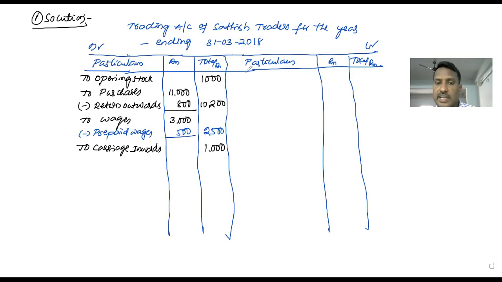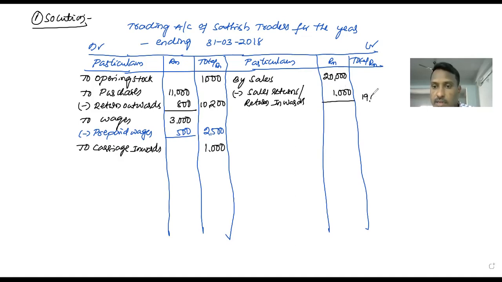So the credit side of the trading account: sales. The sales amount is 20,000. From this we deduct sales returns, which we could also call return inwards. Sales returns are return inwards, the returns which are on the debit side in the question. What is the sales returns? 1,000. 20,000 minus 1,000 is 19,000.